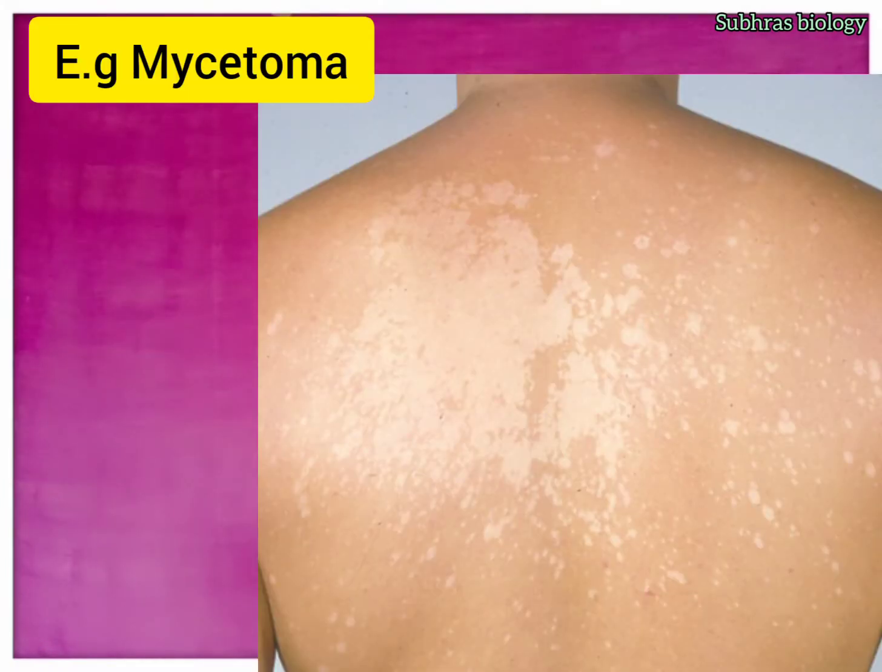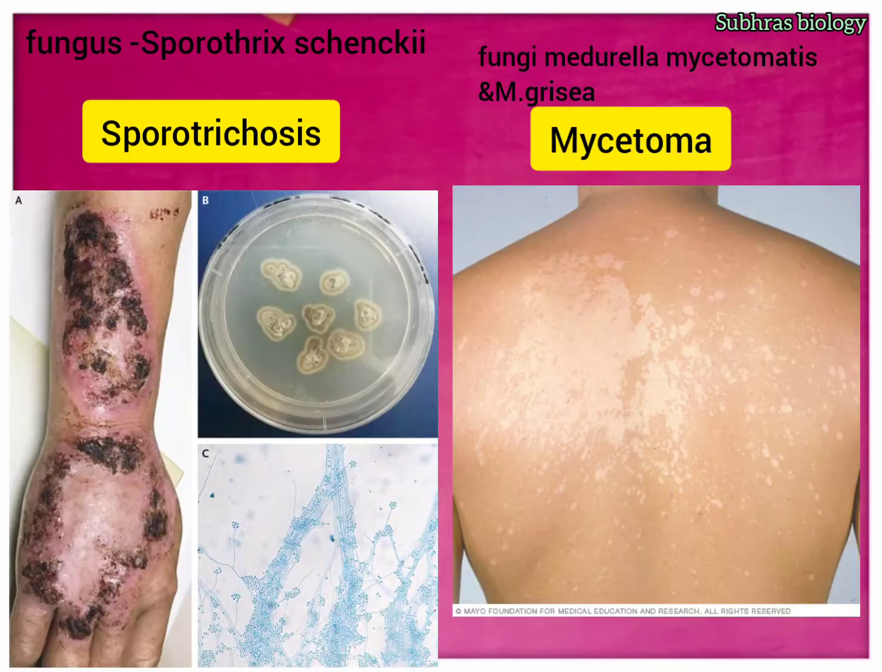If we see the examples on the screen, the first is mycetoma and the second is Sporothrix schenckii. Mycetoma, commonly called Madura foot, is caused by Madurella mycetomatis and Madurella grisea. And Sporothrix schenckii is a thermally dimorphic fungus that causes sporotrichosis. So you have to remember these two diseases, mycetoma and sporotrichosis, right?